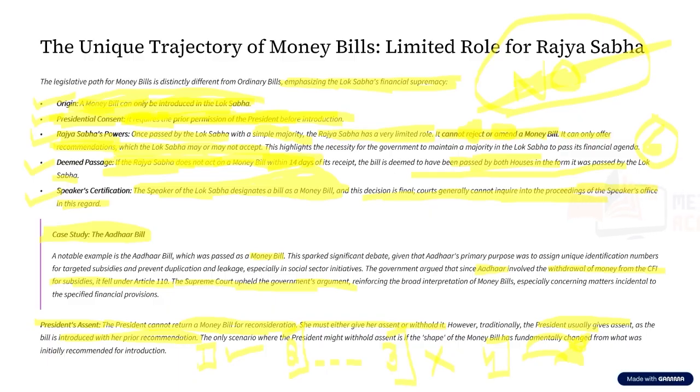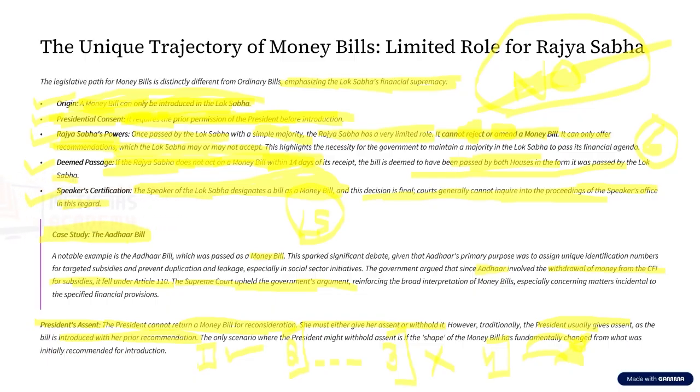And another very important thing is, in case of a deadlock of an ordinary bill, there is something called joint sitting. But there is nothing called joint sitting in case of money bill. Rather, in case of money bill, the Lok Sabha has the ultimate authority. So these are certain differences between the money bill and the ordinary bill.